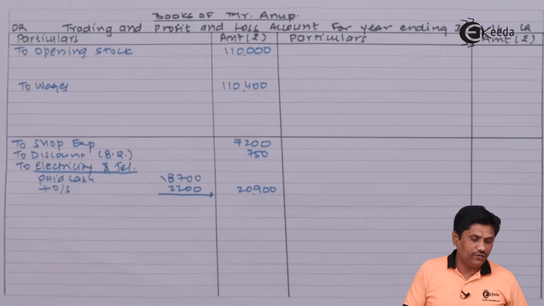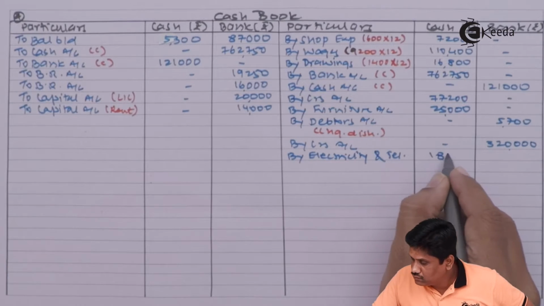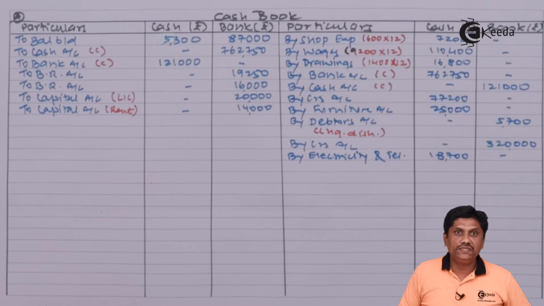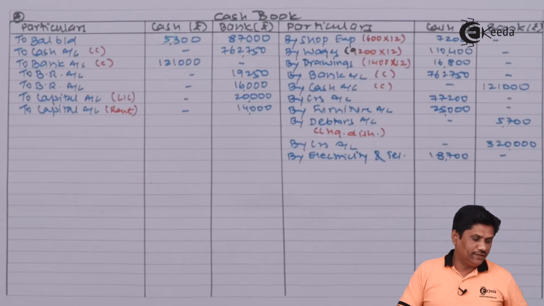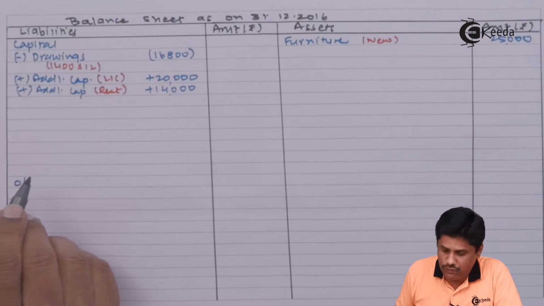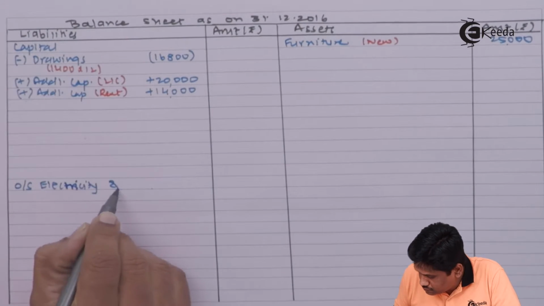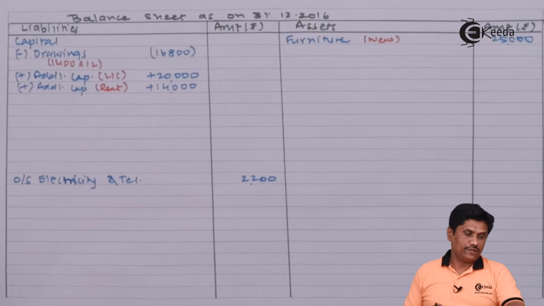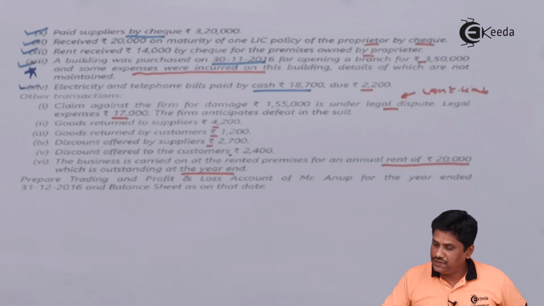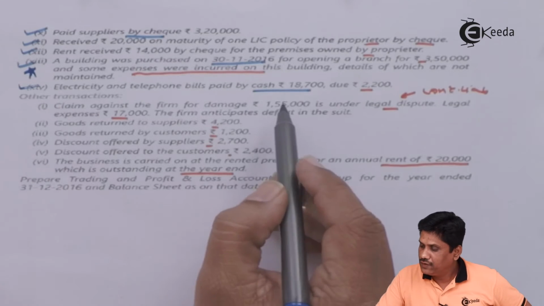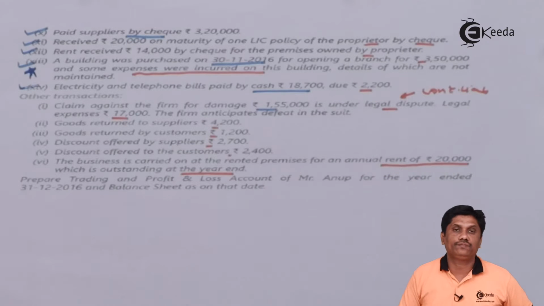Second effect, cash account credit side. Paid is only 18,700, so that I have written, but how much is not paid will be your liability of the current period: outstanding electricity and telephone bill, 2,200.